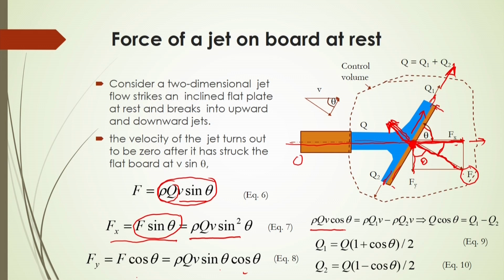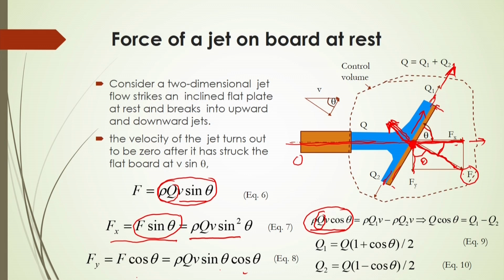In this direction, what will the momentum be? This momentum will be given by this flow of fluid at flow rate q. Now, this will be effective in this direction, so v into cos theta. If we see that, it will be rho q v cos theta.